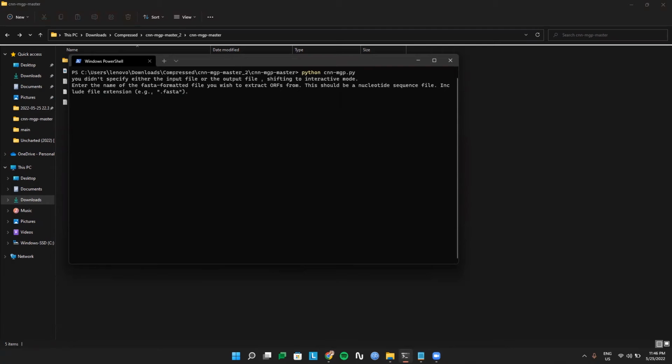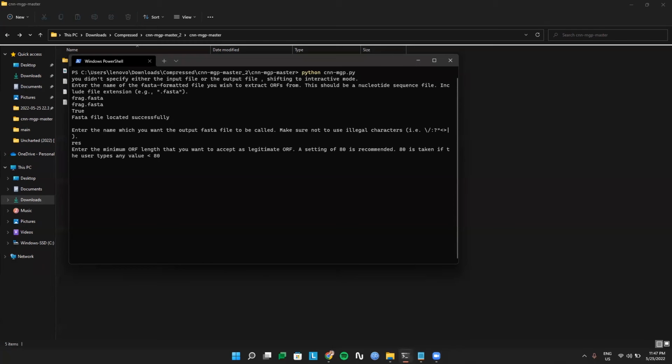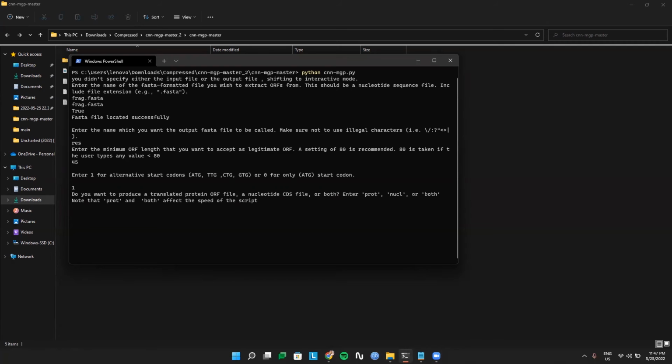So here we are asked for the input file, that is frag.fasta, and now it's asking for a file name for the results. So let's give it the name res, and now it's asking for the minimum ORF length. So let's give it 45. Now it's asking for the codons for which the ORFs should be determined. Let's give the alternate codons ATG, TTG, CTG, and GTG.